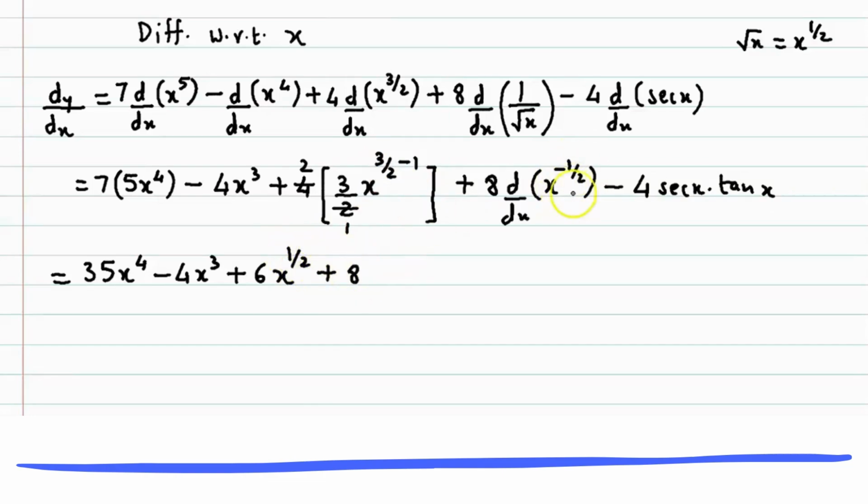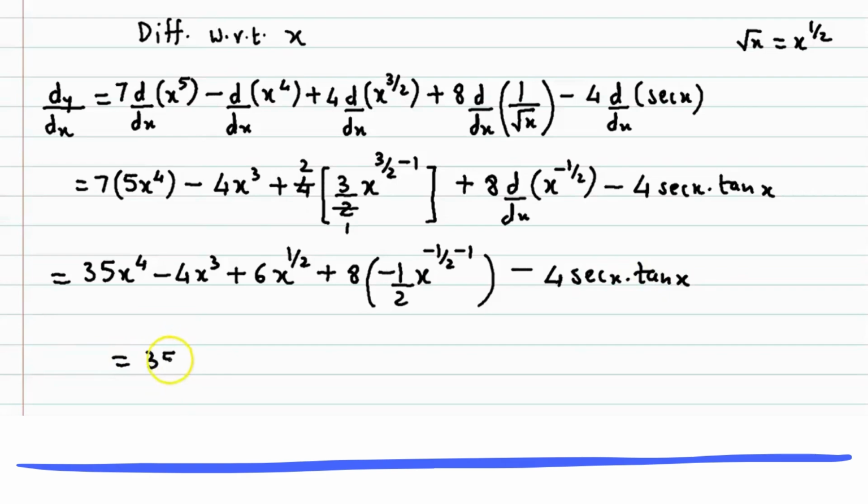Now applying the formula for x raised to n, so we have minus half, x raised to minus half minus 1 minus 4 times sec x into tan x.